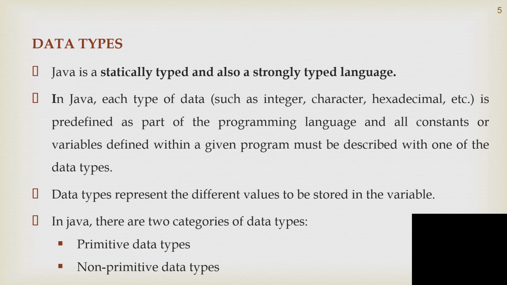Next we are going to discuss data types. Java is a statically typed and also a strongly typed language. In Java, each piece of data is either an integer, a character, or a hexadecimal value. It's predefined as a part of the programming language, and all the constants or variables defined in the given program must be described with one of the data types. So the data types represent the different values to be stored in a variable. There are two different kinds of data types: one is primitive, another one is non-primitive.